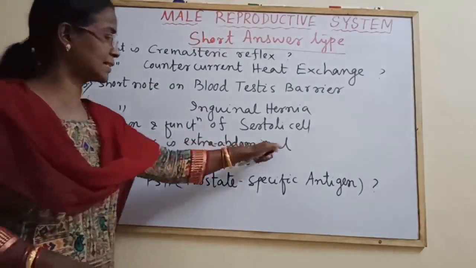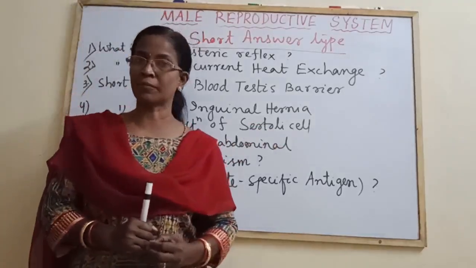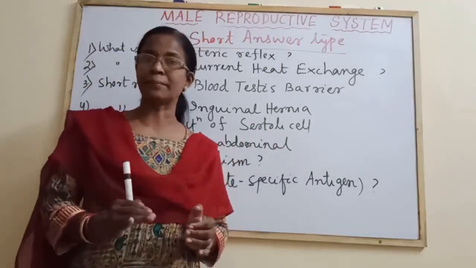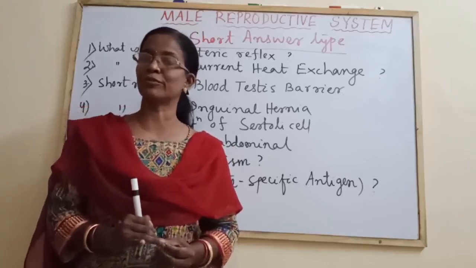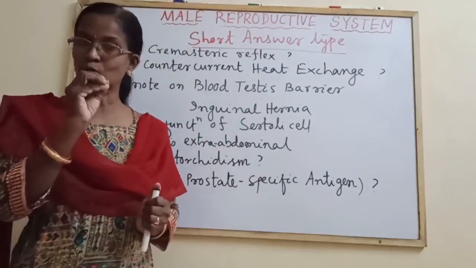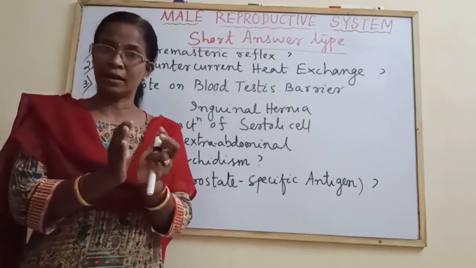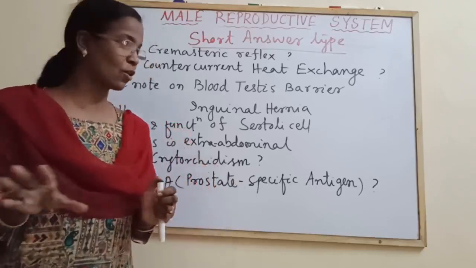Why is testis extra abdominal? Testis in the human is outside the abdomen to have the temperature 2 to 3 degrees centigrade less than body temperature, which is suitable for spermatogenesis. And you should not only write 2 to 3 sentences, you have to extend your answers by at least 4 to 5 sentences, not less than that.